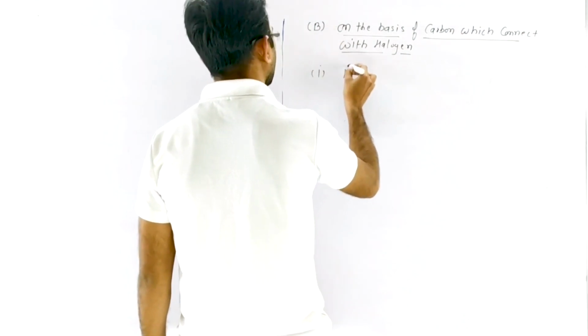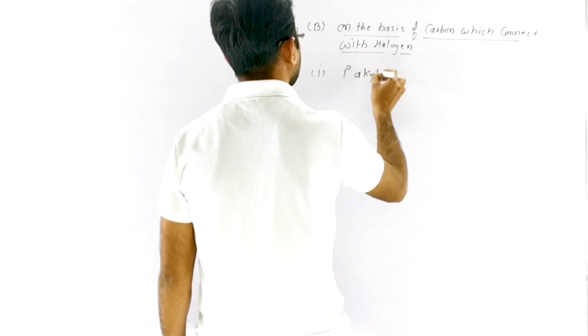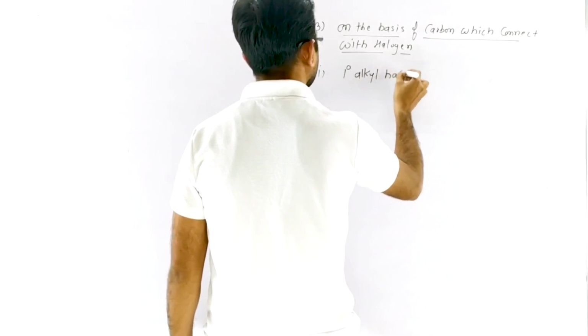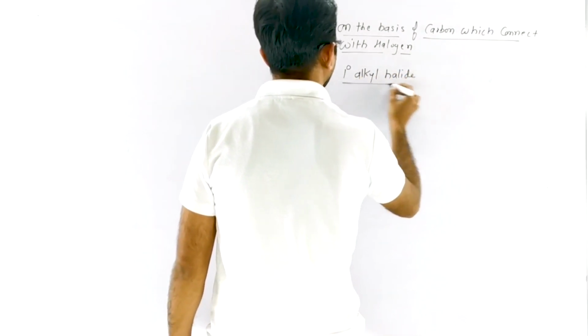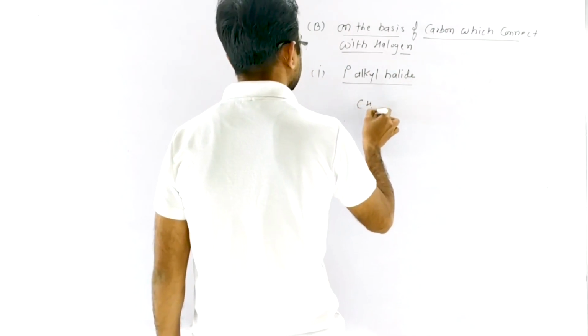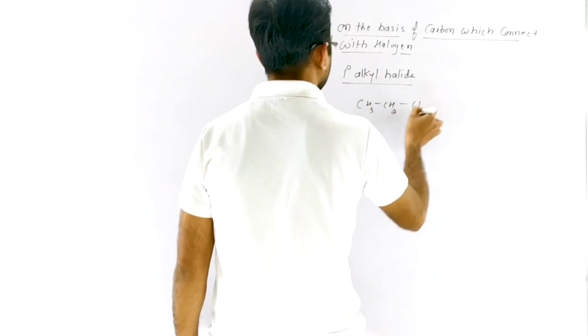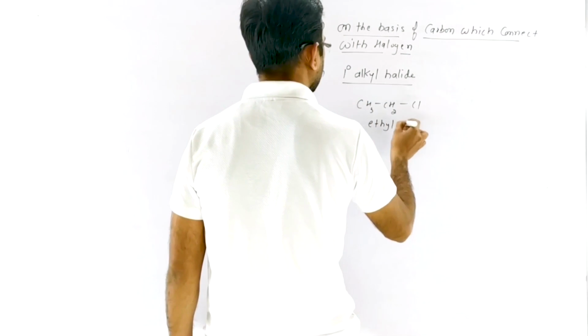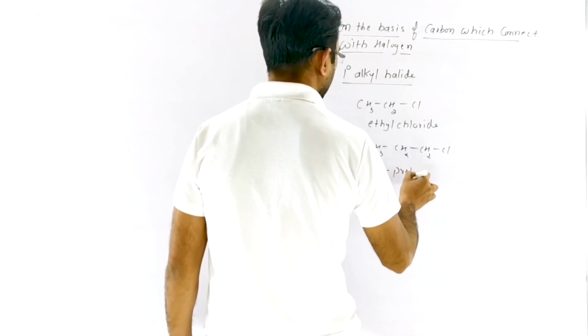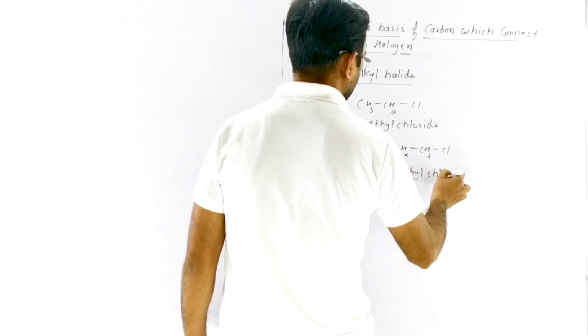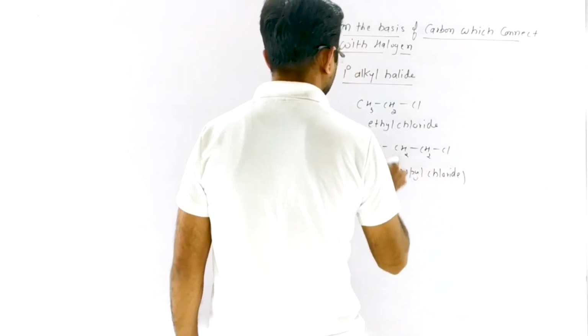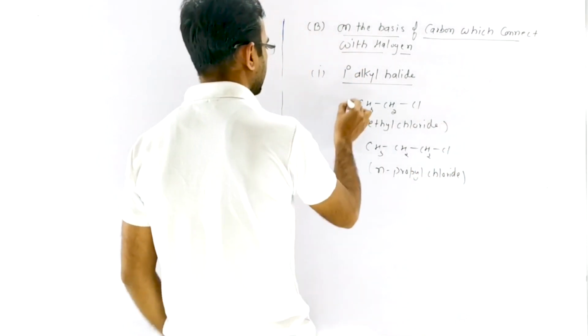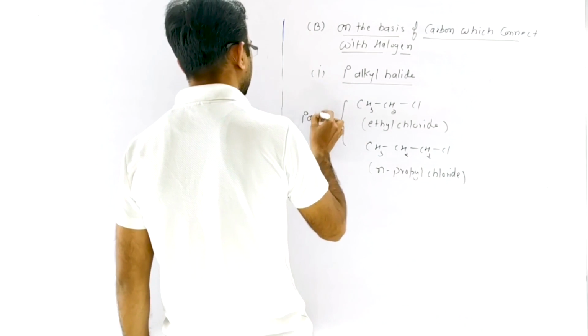First, 1 degree alkyl halide, like CH3CH2Cl, ethyl chloride, and n-propyl chloride. These are 1 degree alkyl halides.